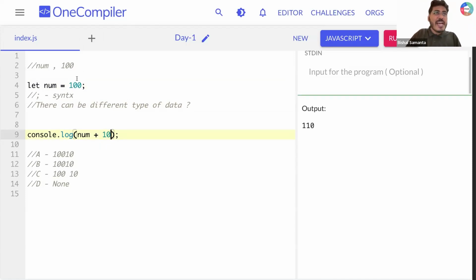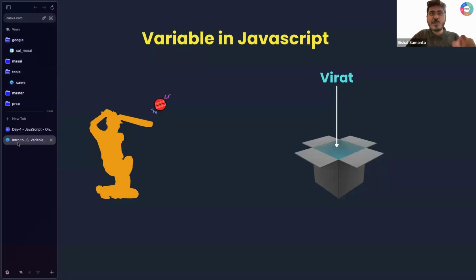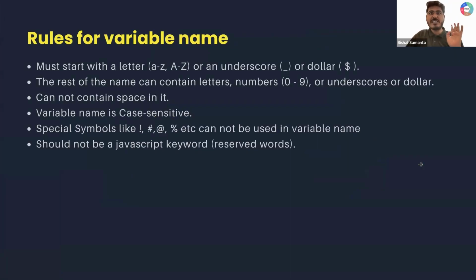But when I had something different, that is not a number. When I add something like that to something like that, I'm not getting a numeric addition value. That means this data part can have multiple types in it. There can be different data types. Yes or no? Data types. Now, with this example, fundamentally, we'll try to understand one thing.